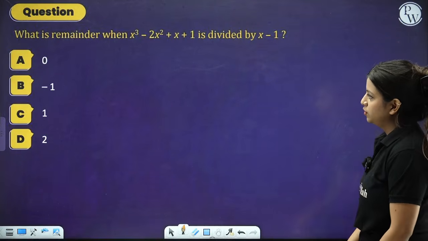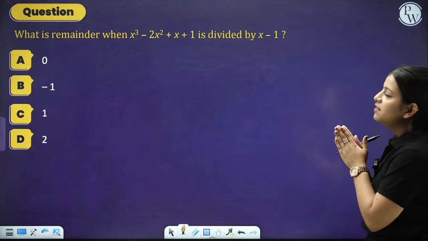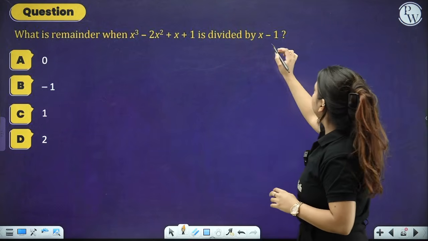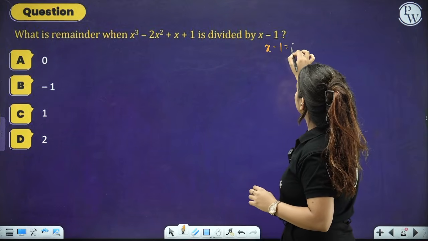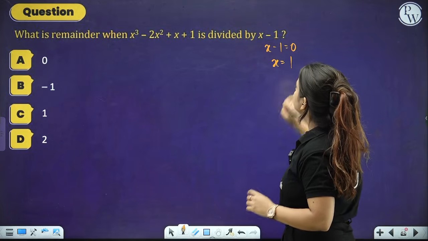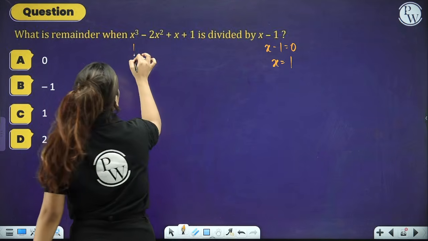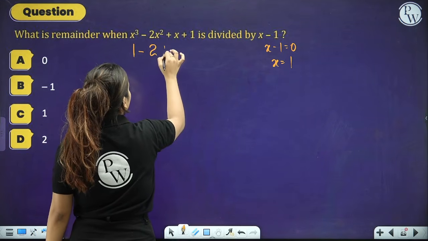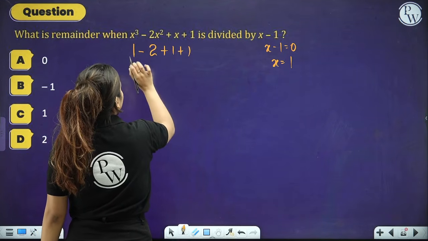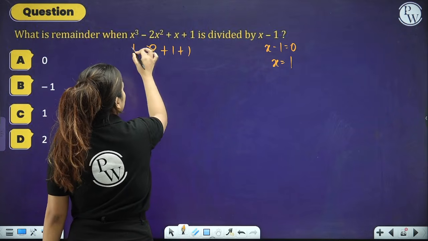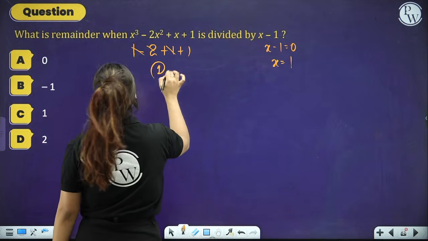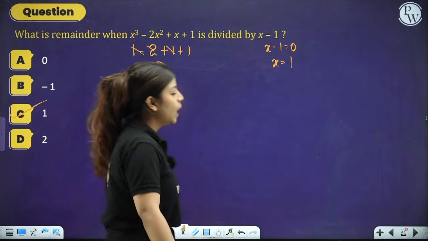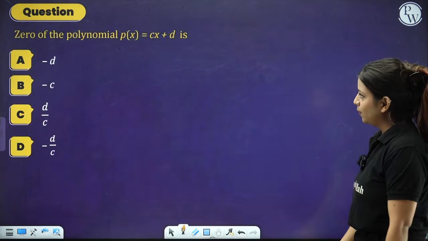Let's see some questions. What is the remainder if it is divided by x minus 1? Simply put x minus 1 equals 0. The value of x is positive 1. So 1 cube is 1, 2 into 1 square is 2, plus 1 plus 1. So we have 1, 2, 1 and 1 cancel. So the remainder which we have is plus 1. That means option number C is the correct answer for the question.